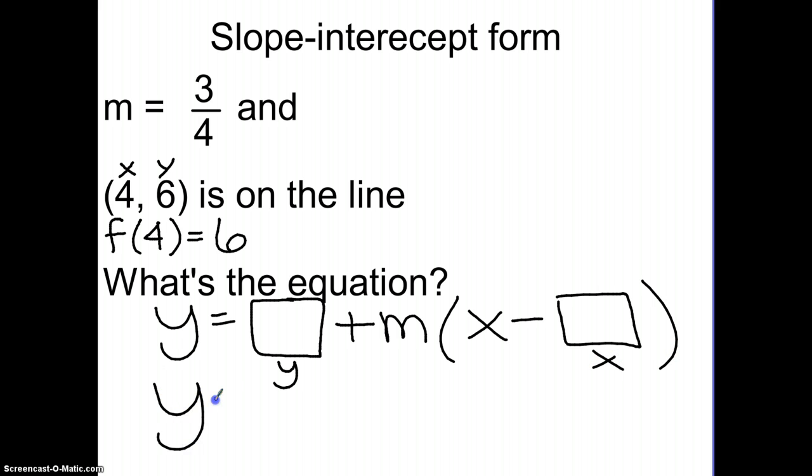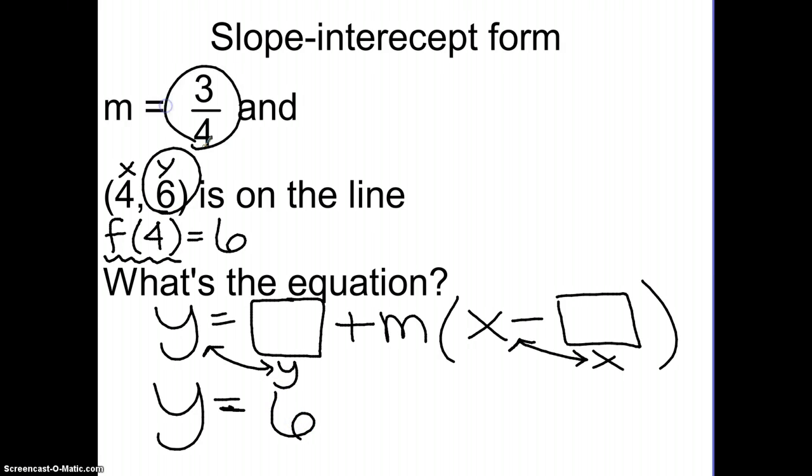It's kind of nice because the y is closest to the y, and the x number gets put closest to the x. So here, we're using the fourth term, and so the fourth term, or the y number, is 6.